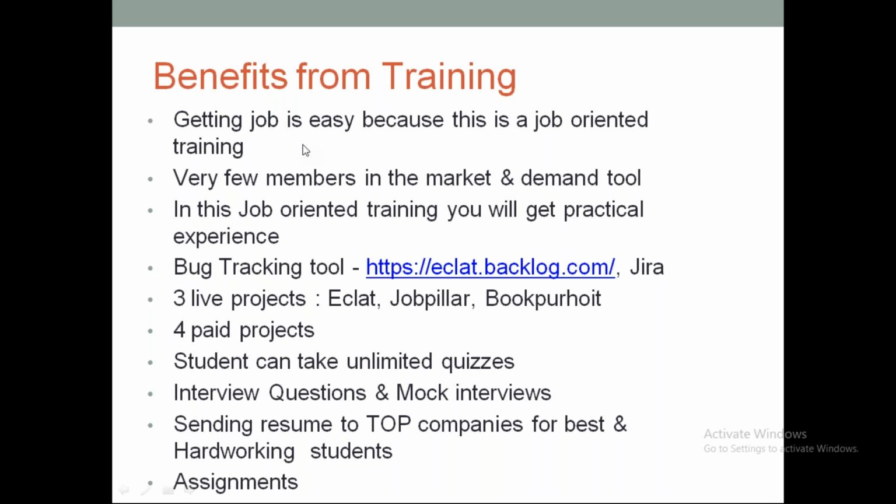The next one: as I was telling you in one of my slides, there is a huge demand for automation testing experts. So it's your choice to become an automation expert and get into an automation role. It's very easy. Just learn it and start looking outside, and definitely you will get a very good job.